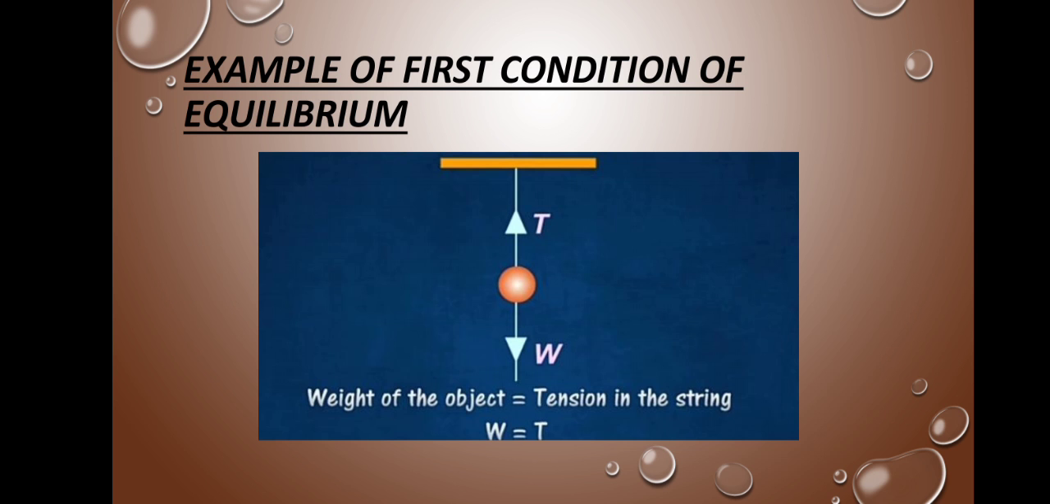This is a common example of the first condition of equilibrium: a thread holding a ball attached to a wall. Two types of forces will be acting on that body. One is tension force and the second one is the weight of the object. Both of the forces will be equal in magnitude but opposite in direction. That's why they cancel out the effect of each other and the body will be in equilibrium.